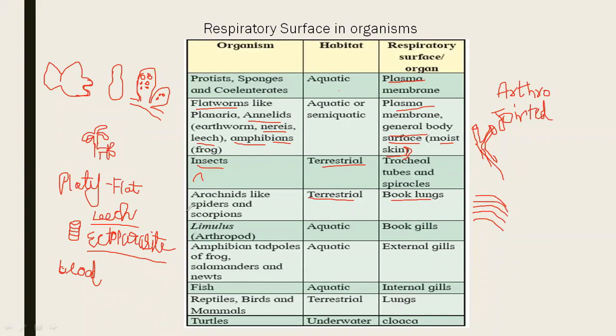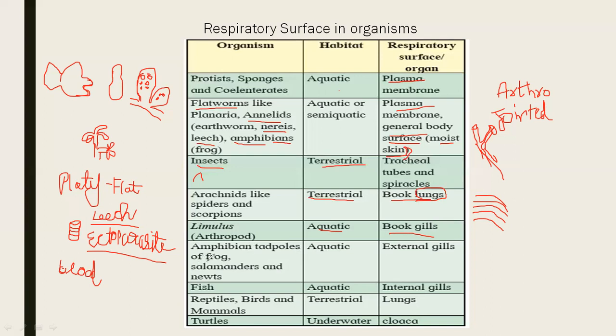Limulus. So arachnids like spiders and scorpions are terrestrial. See here, as the organism is becoming terrestrial, the respiratory organs have also been modified. Limulus is aquatic. As it is aquatic, it respires with the help of book gills. Arachnids like spider and scorpion are terrestrial, so here we used the term lungs.